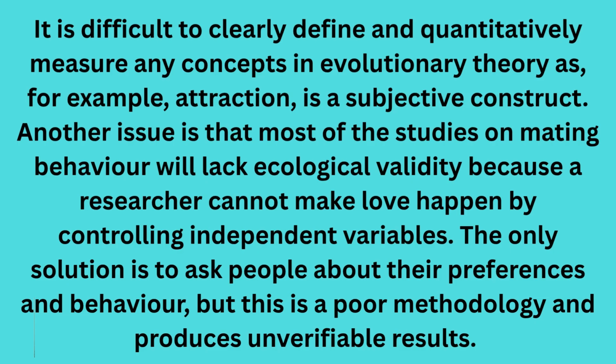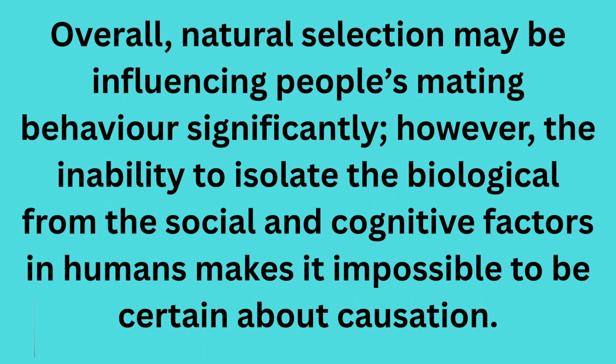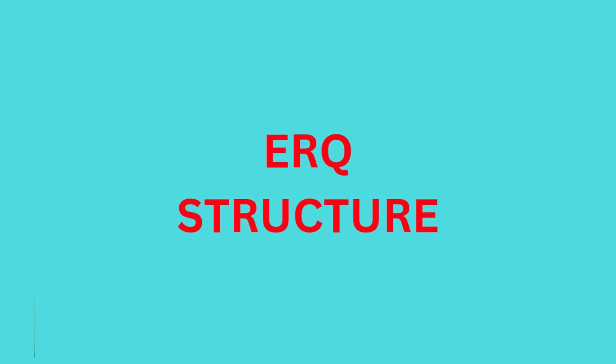The only solution is to ask people about their preferences and behavior, but this is a poor methodology and produces unverifiable results. Overall, natural selection may be influencing people's mating behavior significantly. However, the inability to isolate the biological from the social and cognitive factors in humans makes it impossible to be certain about causation. So here we are done with the ERQ.